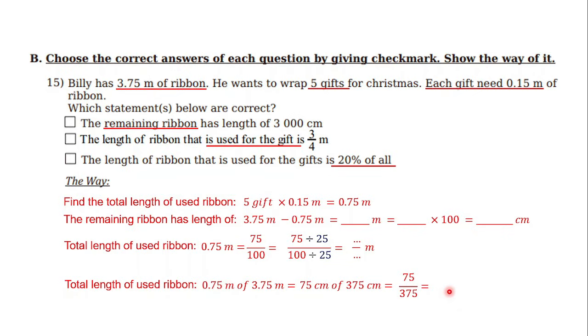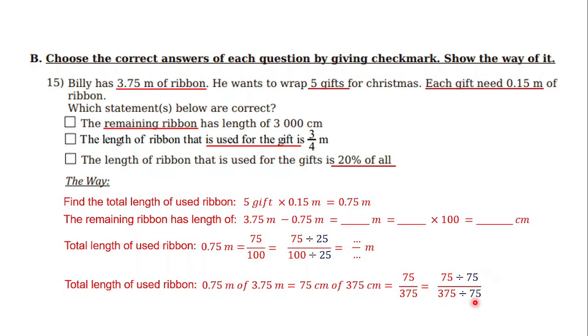Why? Because we want to make it a percentage. Percentage means the denominator must be 100. But the reality is it is 375. So how can we make it 100? We have to simplify it first. How? Just divide it by 75 for each part, numerator and denominator.